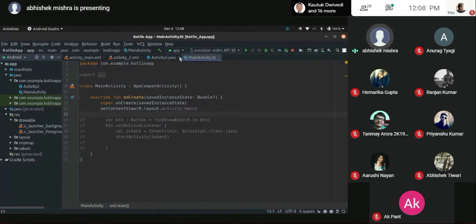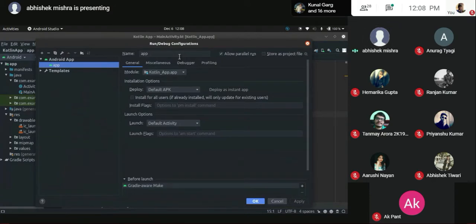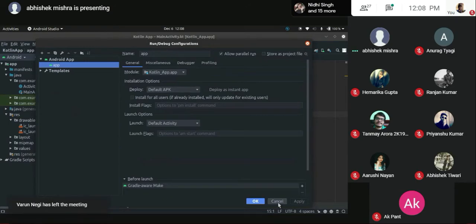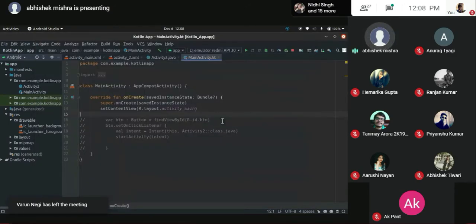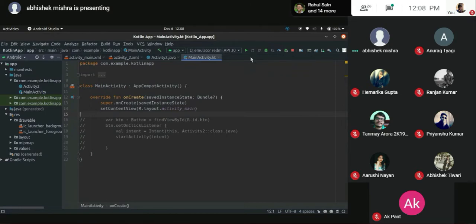So basically, when you have created an application, this is the configuration that we have. By default, it will be created for you. Basically, this tells your app, this IDE Android Studio, what you need to run and how you need to run. By default, it's created. You don't need to mess with this. If you don't configure the SDK before creating a project, it will not work for you. This is the device that we have. This is the emulator that I have. And if I plug in my Android device, it will show right here, under available devices. You just have to select the device, and if you click on play, it will launch that emulator and run the code that you have written.